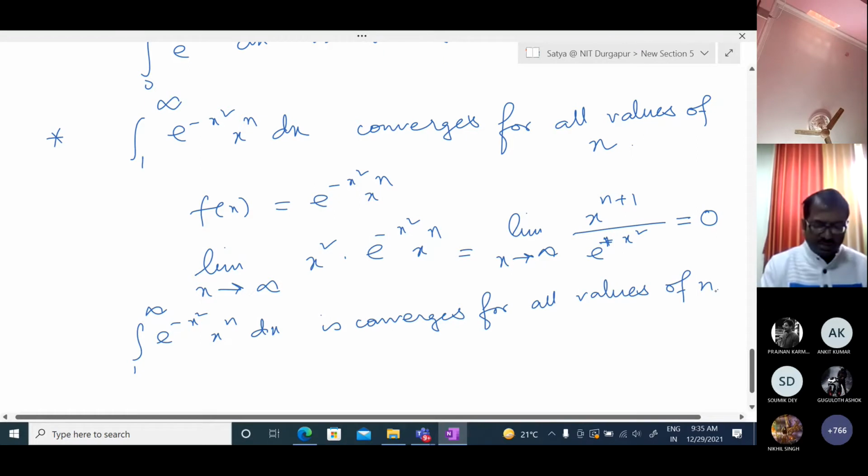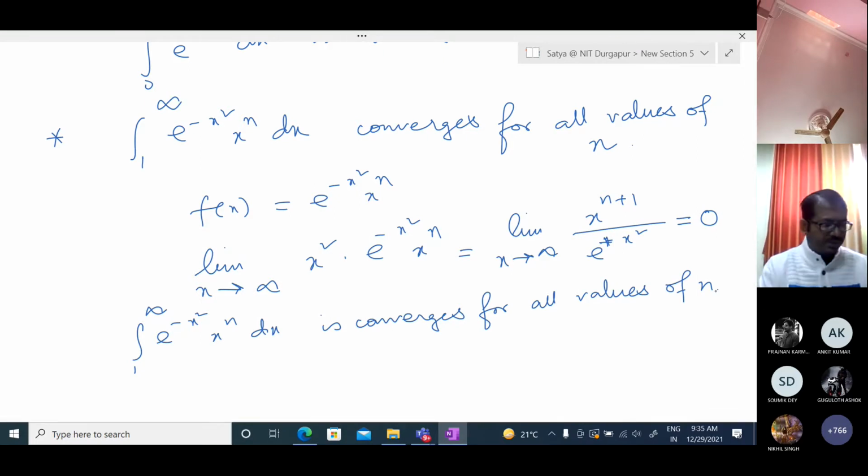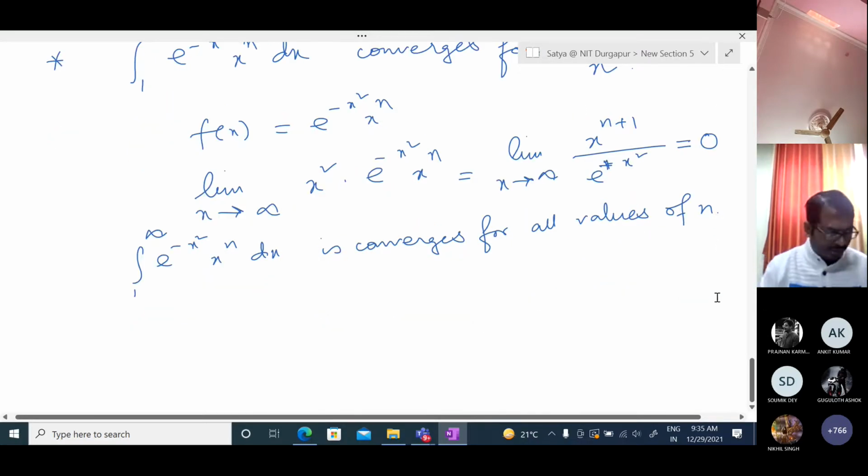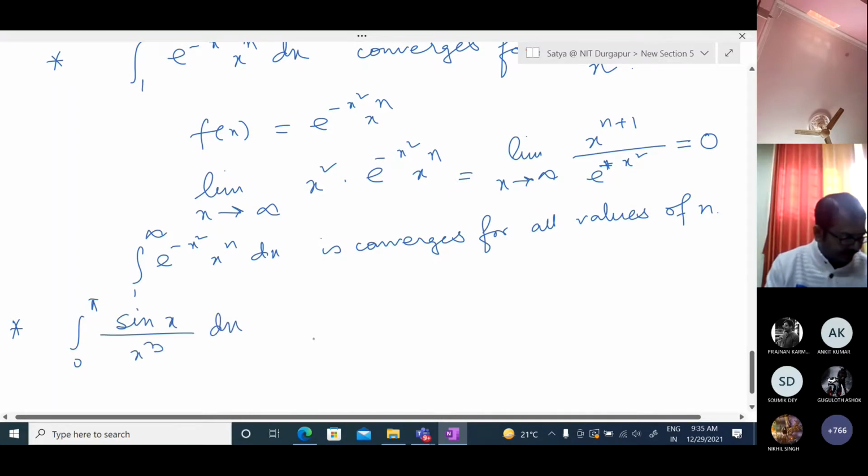Okay, now this is all about type 1. Let us take one example for type 2. I'm taking one simple problem. Let us show that this diverges: the integration over 0 to pi, since this limit is finite, of sin x over x cube dx diverges.